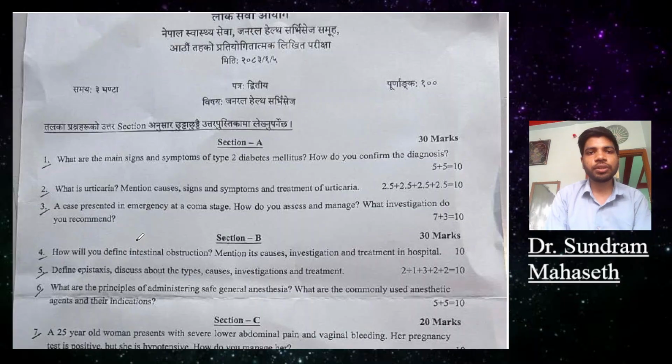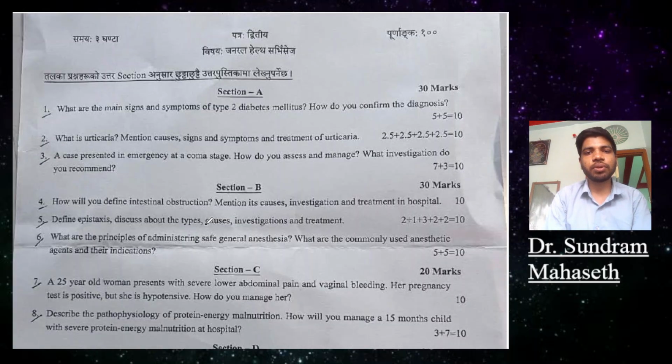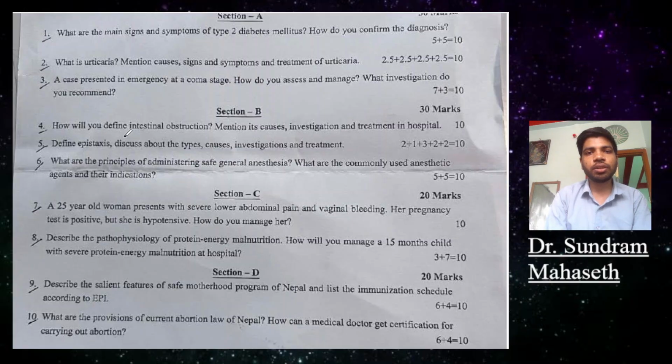Talking about the subjective questions, in section A, there were the main signs and symptoms of type 2 diabetes mellitus, and how to confirm the diagnosis. Urticaria, similarly emergency coma state. Section B: intestinal obstruction, epistaxis, and general anesthesia.